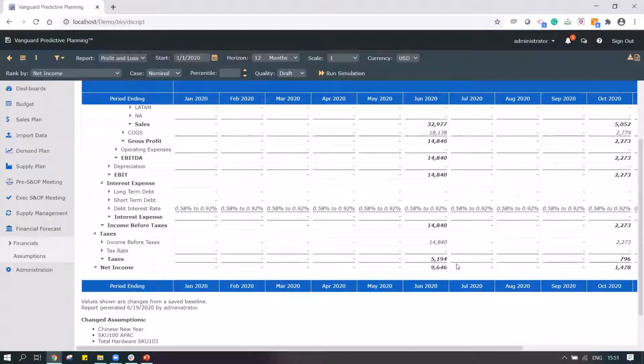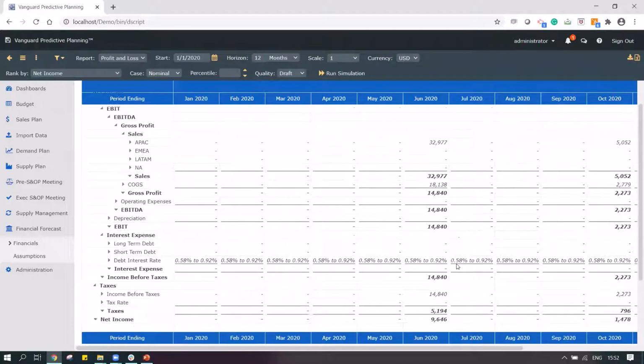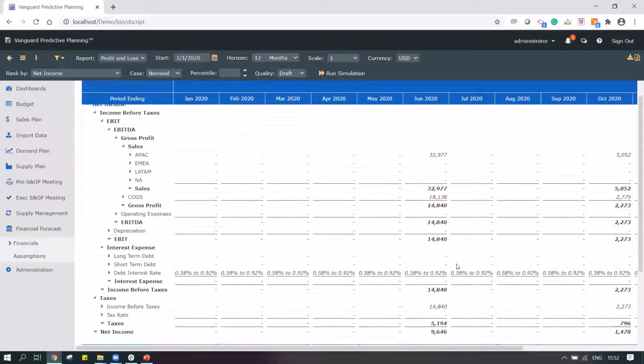That's the kind of power we would have as a user while making use of this information during our planning process, that any change that we do is directly impacting our EBITDA, or directly impacting our net income or my gross profit.